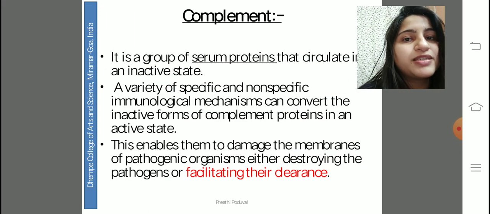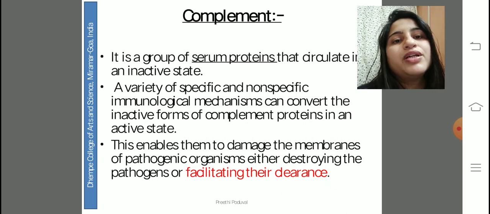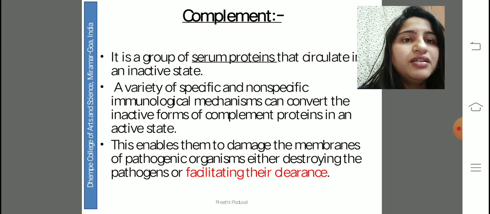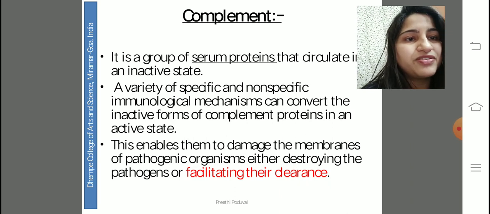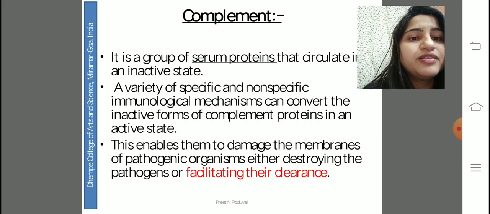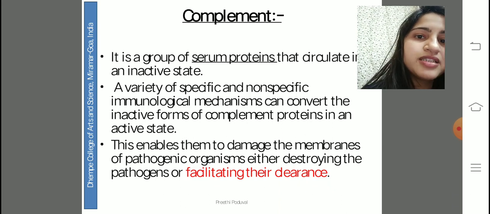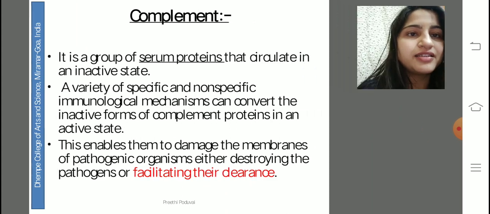Now complement system is a very intricate and a very systematic system which is composed of serum proteins that circulate in an inactive state. They offer so many specific and non-specific mechanisms that convert the inactive complements into active complement systems, which finally forms the membrane attack complex, which then takes care of the pathogen, okay, and facilitates their clearance.